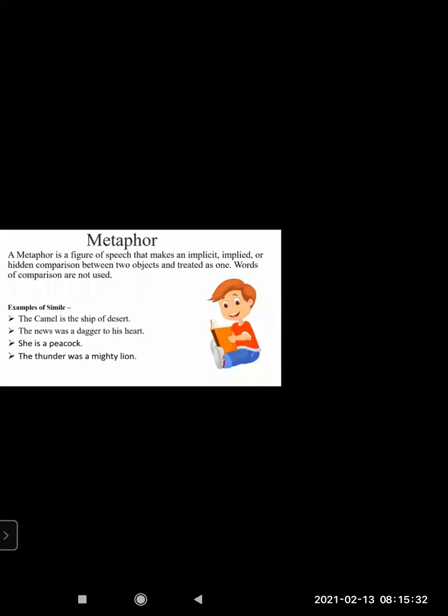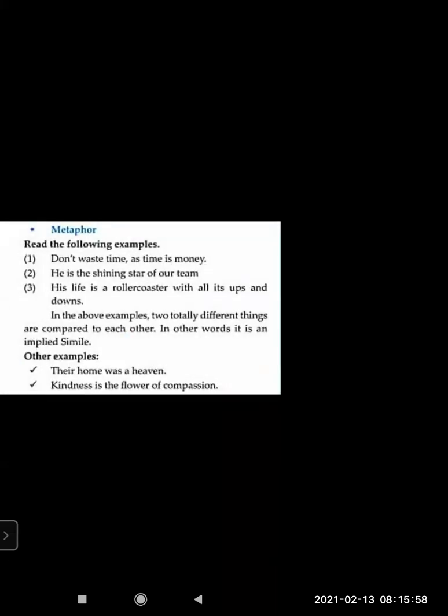The news was a dagger to his heart. She's a peacock. She's a peacock means she's not literally the bird peacock. She must be dancing like a peacock, she must be beautiful like a peacock. So it is written she is a peacock, but the word like is not there. The thunder was a mighty lion, so big, roaring and all. Thunder roars, the thundering in the sky.